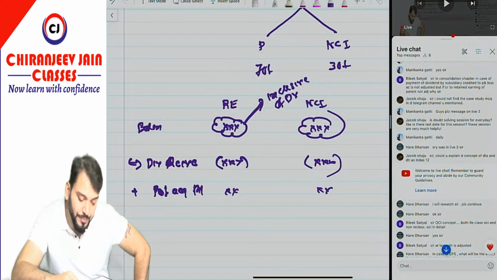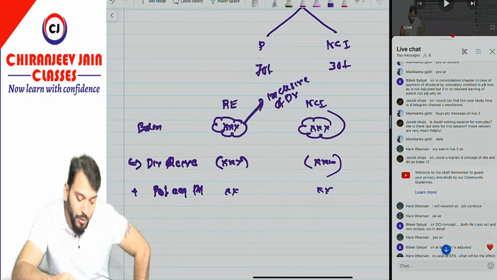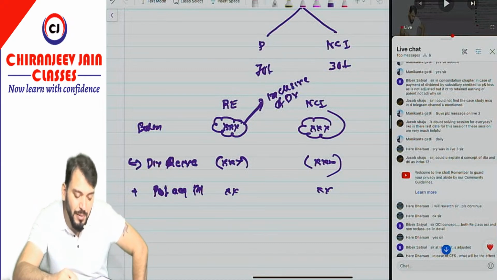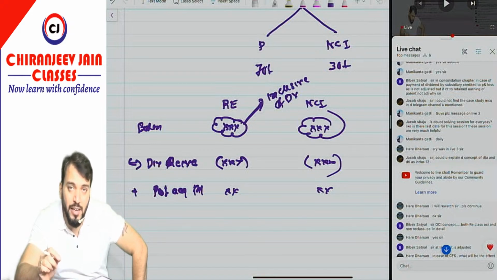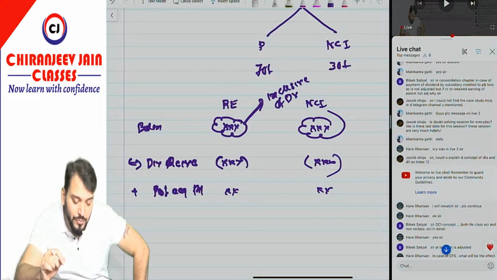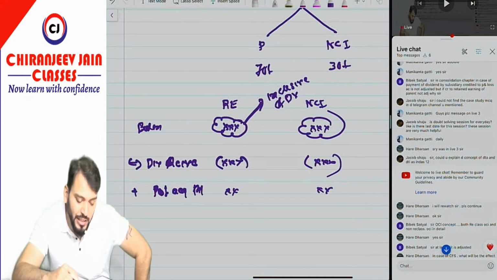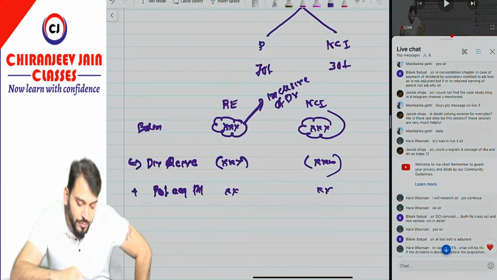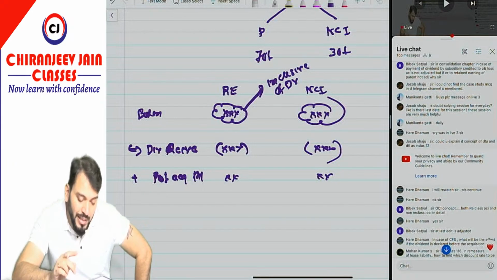You just inform me. Coming to Jacob Saju: Sir, I could not find the case study MCQ in the Telegram channel you mentioned. It is given in the Telegram channel. Just go and click the pinned message. There is one point given, MCQ case study. You will get all the case studies. Correct now? Understood? You will get it.